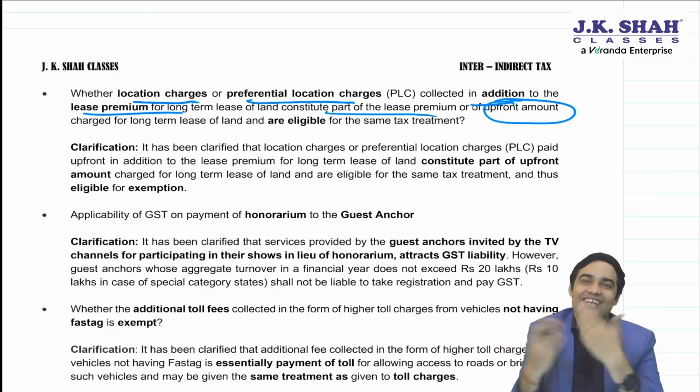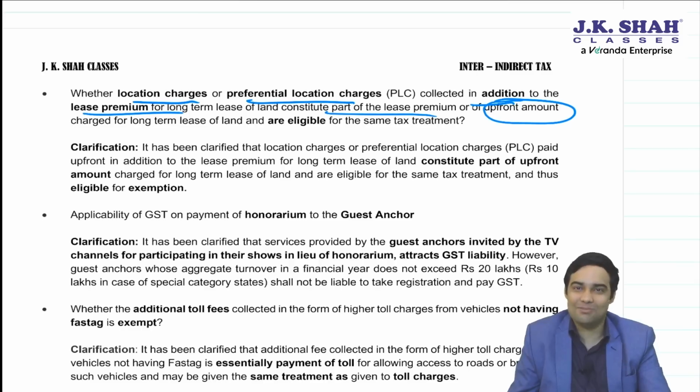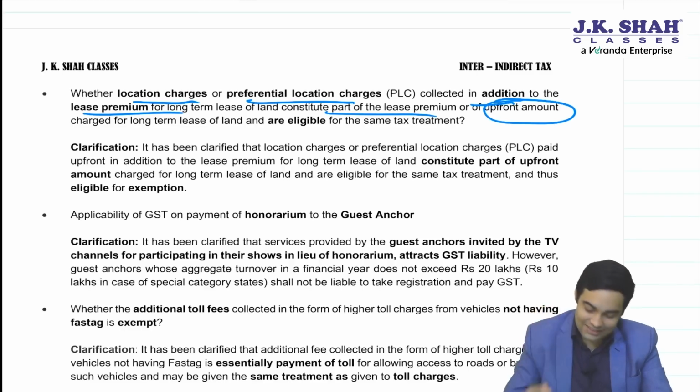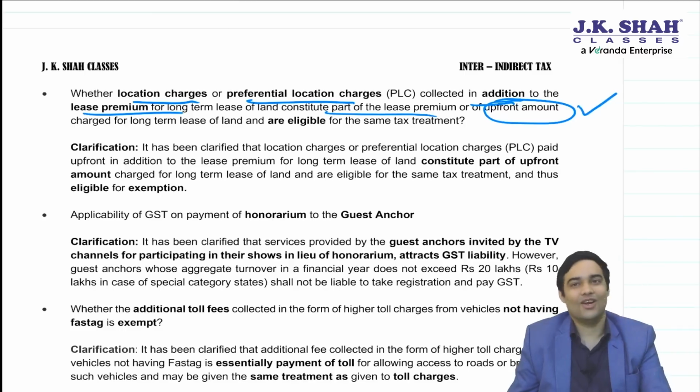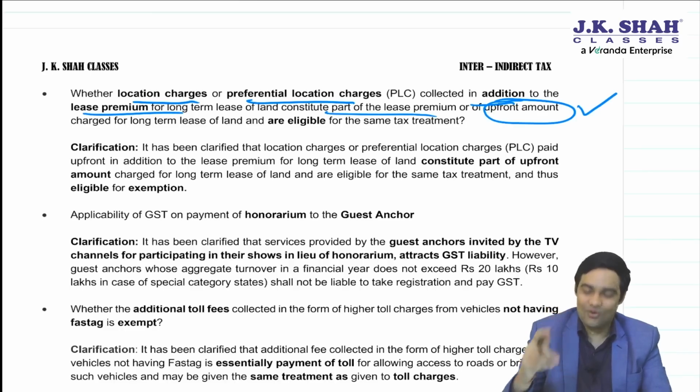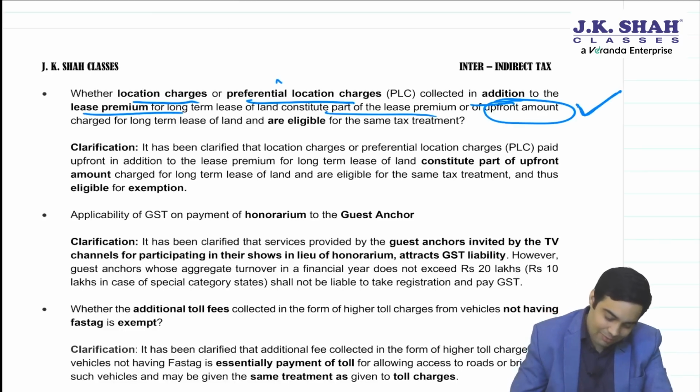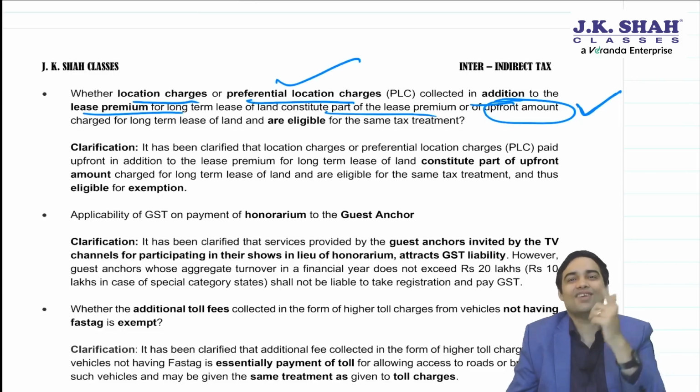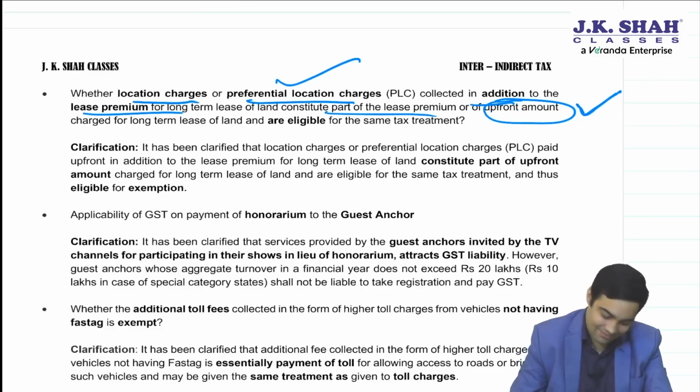CBIC has clarified. Yes, it will enjoy an exemption because principal supply is long-term lease upfront payment. Incidental supply is preferential lease charges. The taxability of upfront payment and preferential location charges will be same. Okay, just write same treatment.